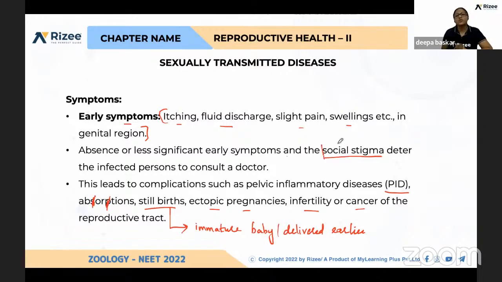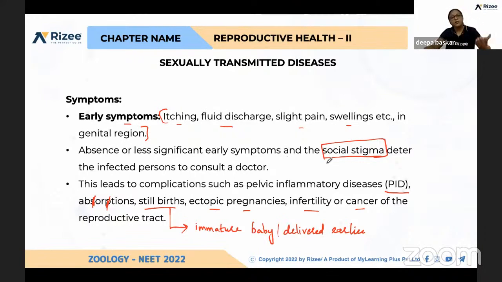What do you mean by social stigma? That is, what they will be thinking: if any disease is identified, they have to live with it, and all people will avoid them. Because of that, many won't go and get checked, even if they very well know they might be infected with HIV.